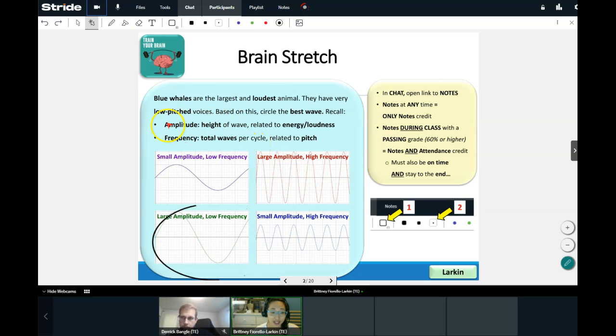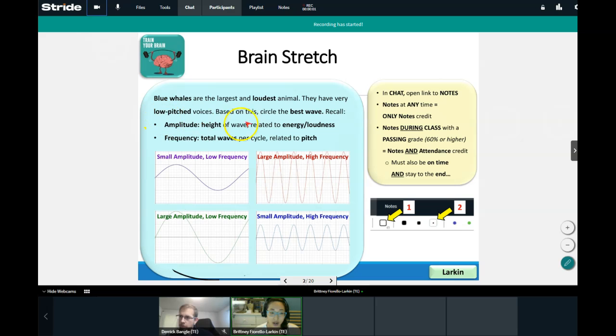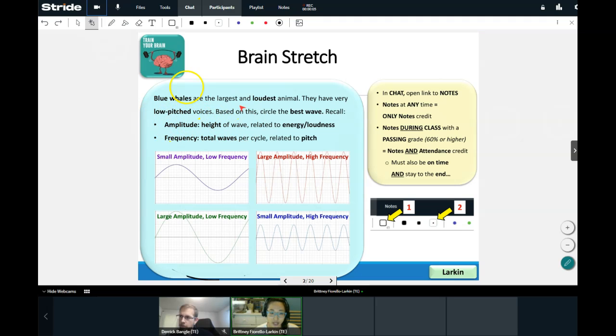So let's go ahead and take a look here. First off, go ahead and point for me on the board. Which of these have the largest amplitudes? All right, which ones have the largest heights? Because again, they're the loudest animal. So we need ones that have big heights. Tell me which ones have big heights. Yeah, so this one, awesome.